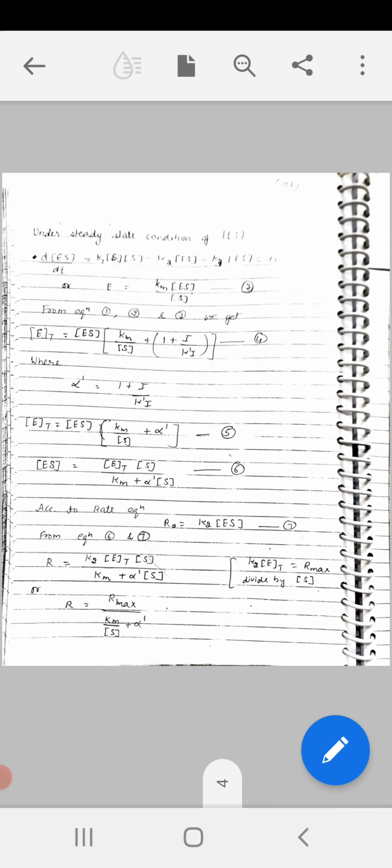It is seen from equation number 8 that the denominator has the factor alpha multiplying Km as in competitive inhibition, and the factor alpha dash multiplying S concentration as in uncompetitive inhibition.